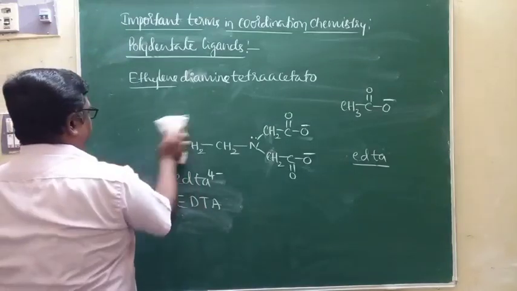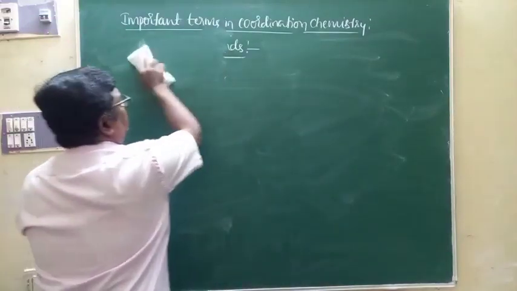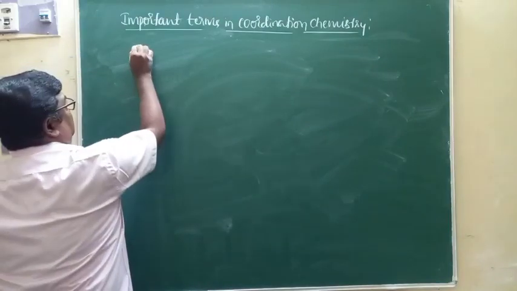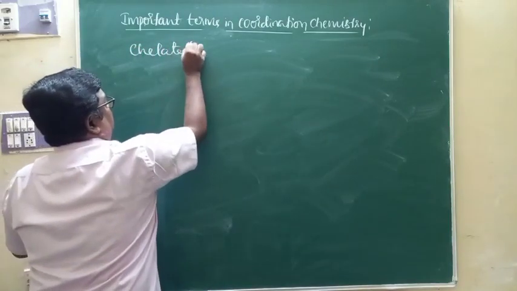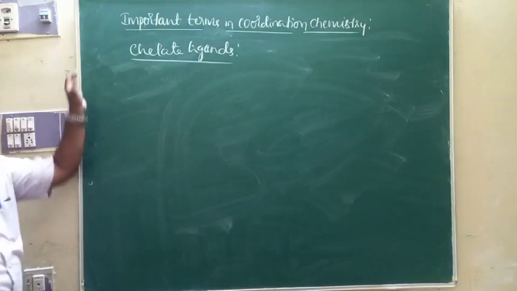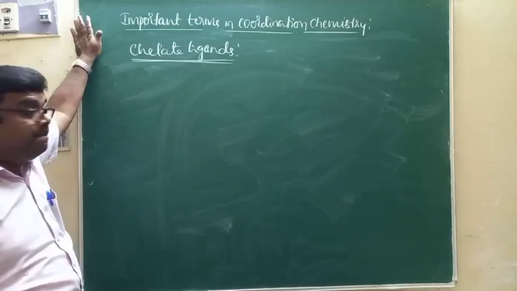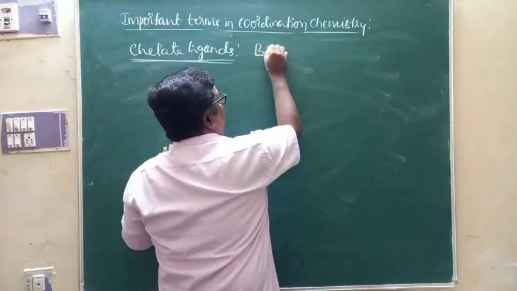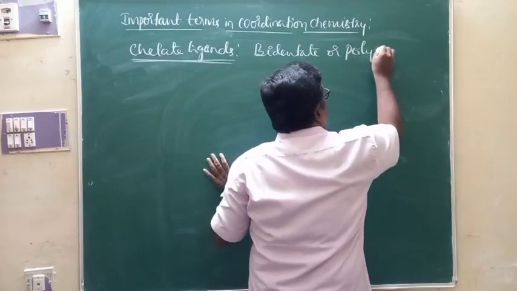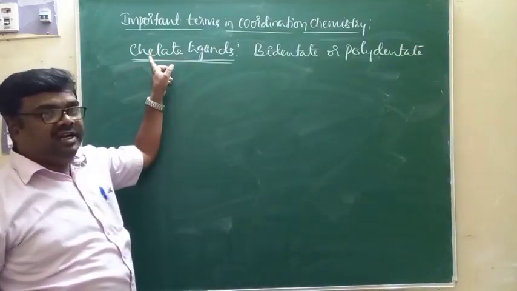Now, as far as classification of ligands is concerned, ligands can also be classified as chelate ligands. This is one more type of ligand. Chelate ligands are either bidentate ligands or polydentate ligands. This is the primary requirement for a chelate ligand.